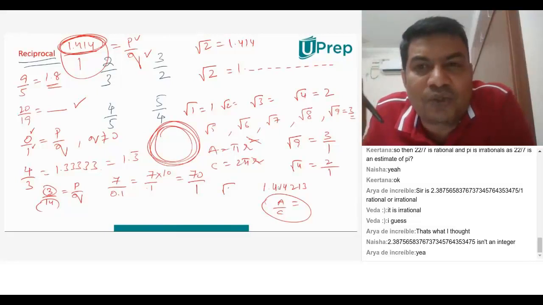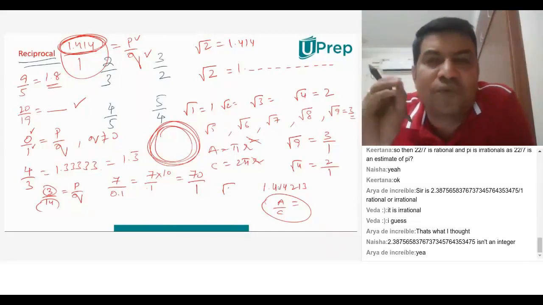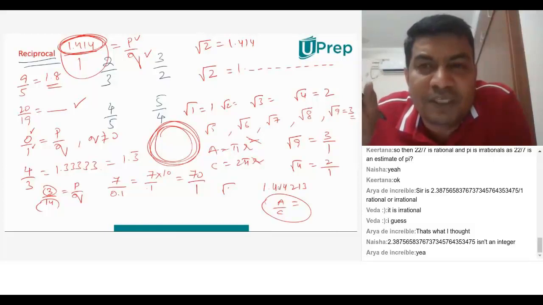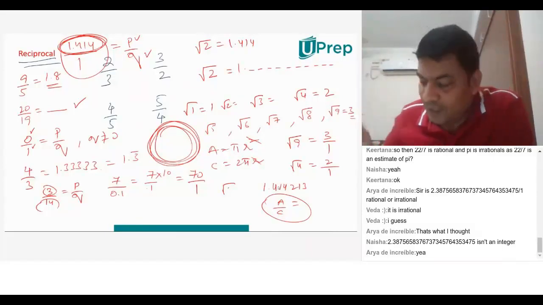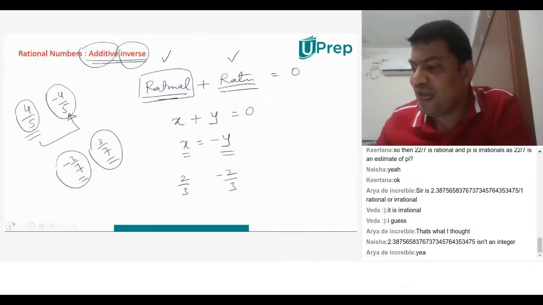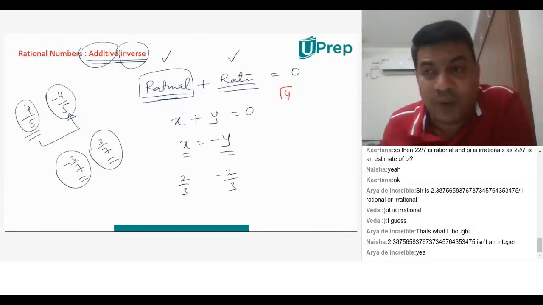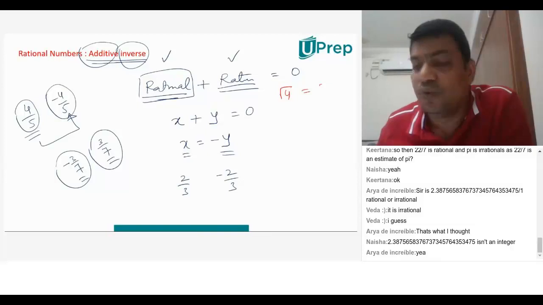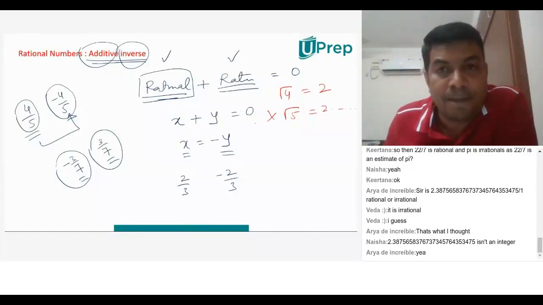So generally square roots, cube roots, fourth roots, fifth roots of numbers which are not perfect powers are irrational. For example, let's assume we have square root of 4. Square root of 4 is a perfect square, therefore square root of 4 is 2. That is a rational number. Whereas root 5 is 2 point some non-recurring number, therefore it's an irrational number.